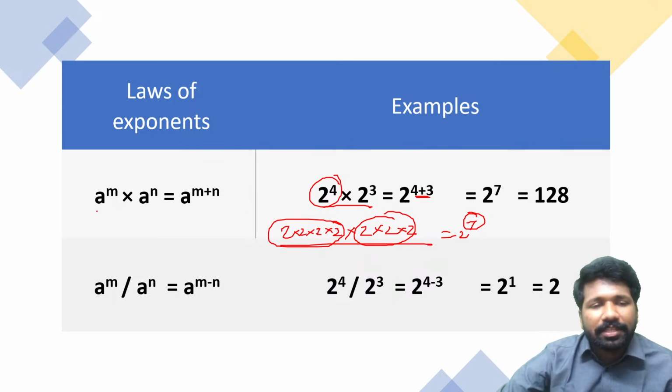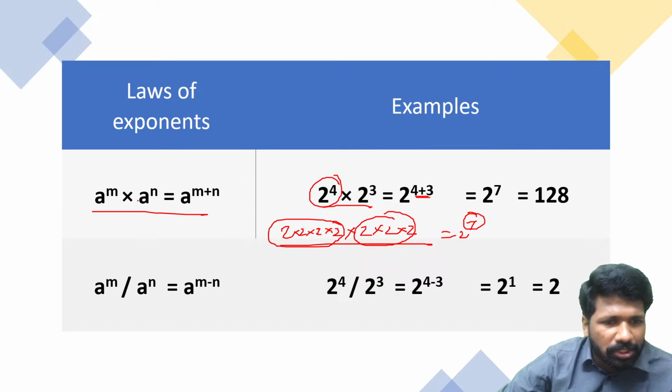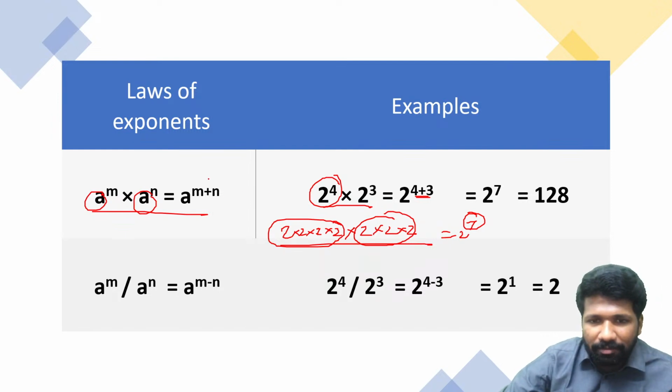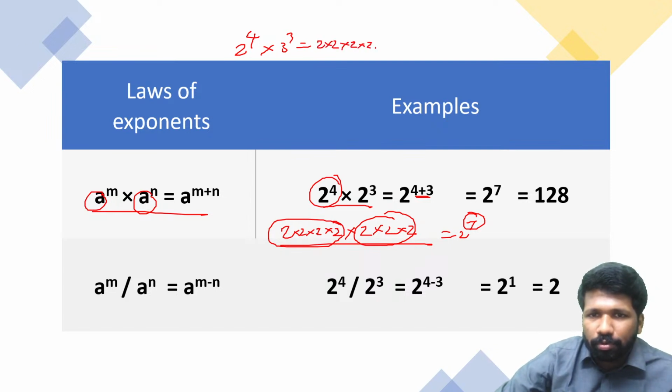That is what we write in mathematical notation as A raised to m into A raised to n is A raised to m plus n. That is when the bases are the same. Only when the bases are the same is this applicable. That is quite natural to understand. Now 2 raised to 4 into 3 raised to 3 cannot be combined like this, because 2 raised to 4 is 2 into 2 into 2 into 2 and 3 raised to 3 is 3 into 3 into 3.